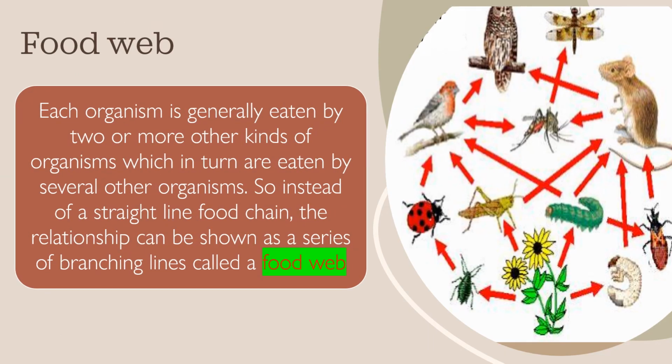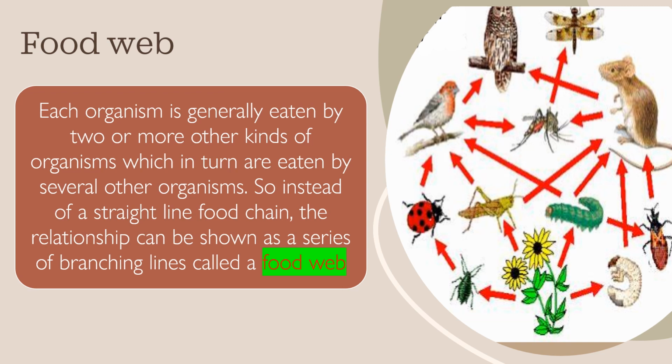Next topic is food web. Before, we studied about food chains. In food chains, each organism is generally eaten by one kind of organism. That's why it's a linear type. But in real cases, it's not like that. Each organism is generally eaten by two or more other kinds of organisms, which in turn are eaten by several other organisms. So instead of a straight line food chain, the relationship can be shown as a series of branching lines, as shown in this figure.